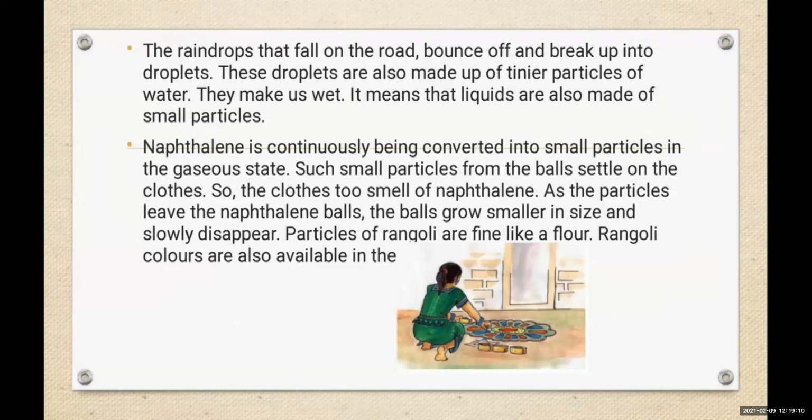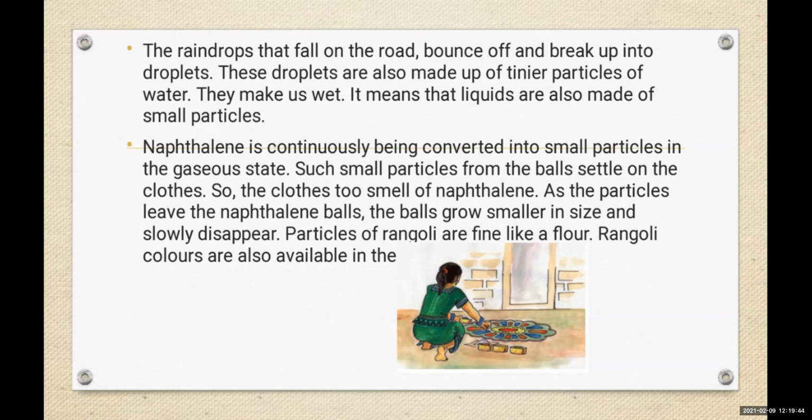Raindrops that fall on the road bounce off and break up into droplets. When rain is coming from the sky, there are raindrops. When the raindrops fall on the road, what happens? They break up into droplets. These droplets are also made up of tinier particles of water. They make us wet. It means that liquids are also made up of small particles.